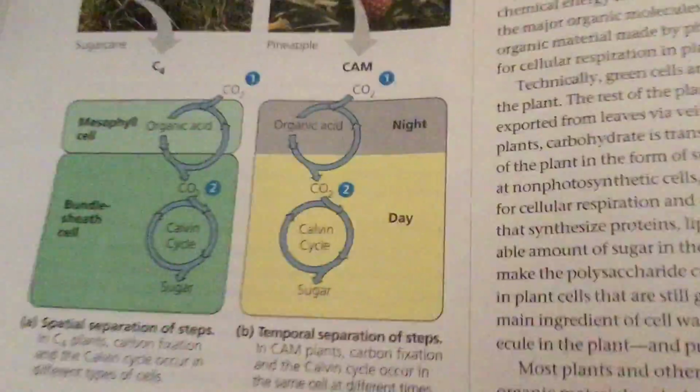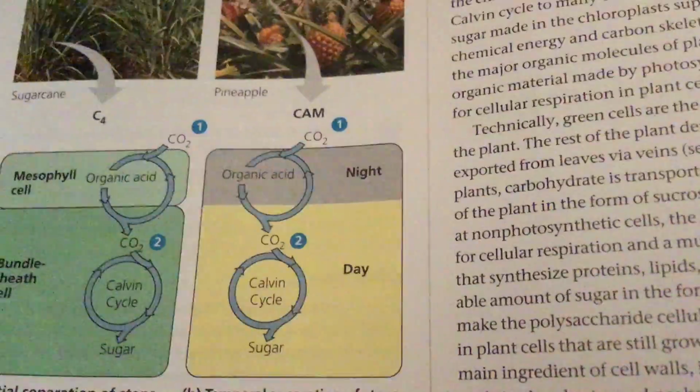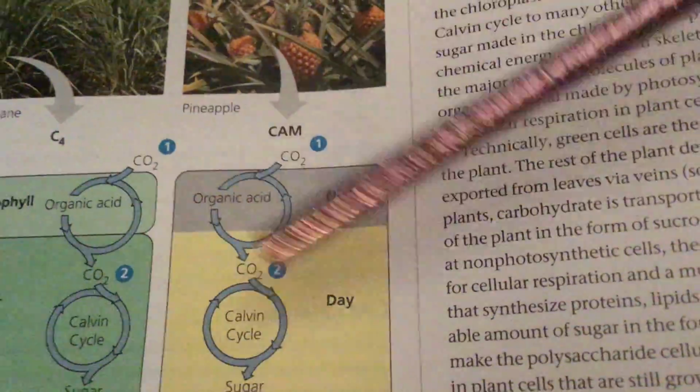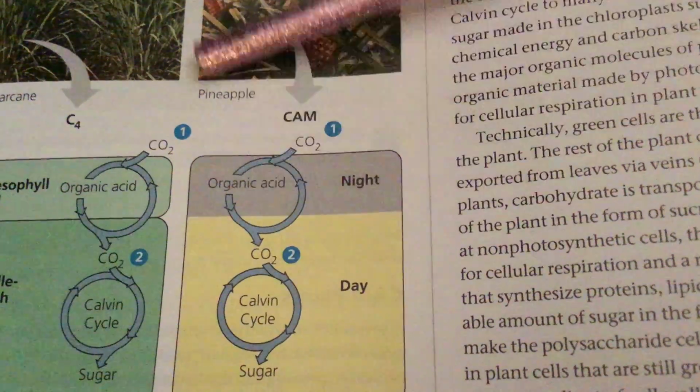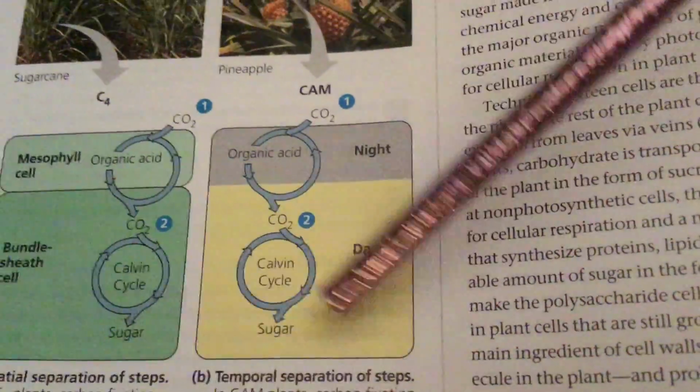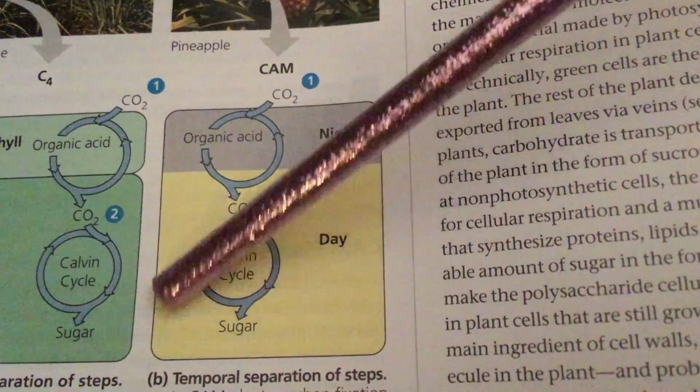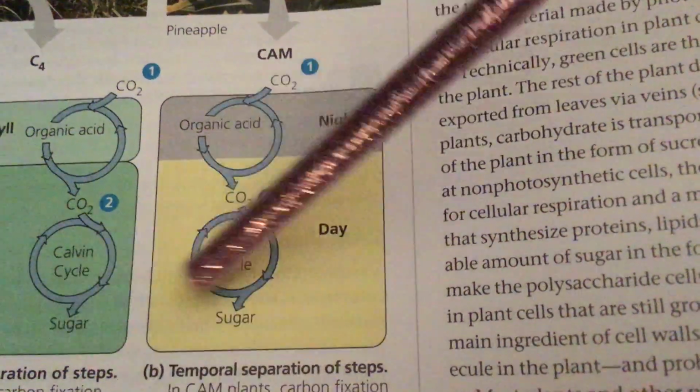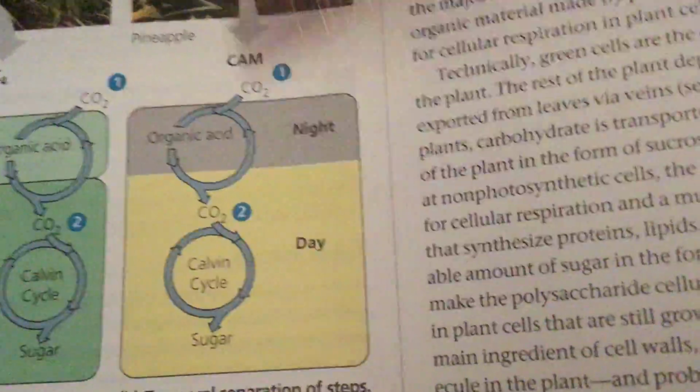Now let's look at CAM photosynthesis. Here we have almost the whole chapter. We have CO2 that comes through an organic acid and gets placed in vascular tissues. Now the CO2 gets used in a Calvin cycle, and it produces sugar during the day. So now they use alternative times.